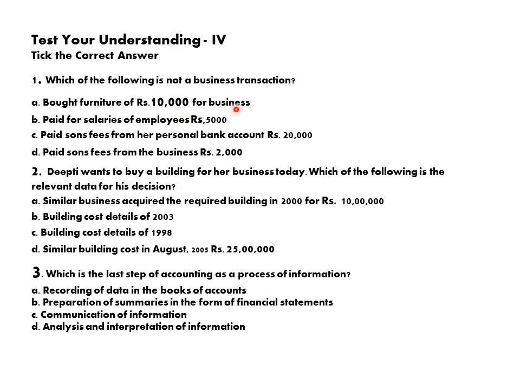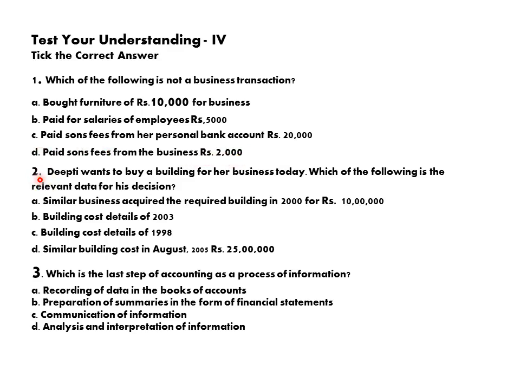So let us read it. Bought furniture of rupees 10,000 for business. This is a business transaction. Paid salary of employees, business transaction. Paid son's fees from personal bank account. So this is not affecting the business, because paying son's fees out of a personal bank account is not going to affect business. So this is not a business transaction. Paid son's fees from business. This is a business transaction because the resources or cash of the business will decrease. So this is part C.